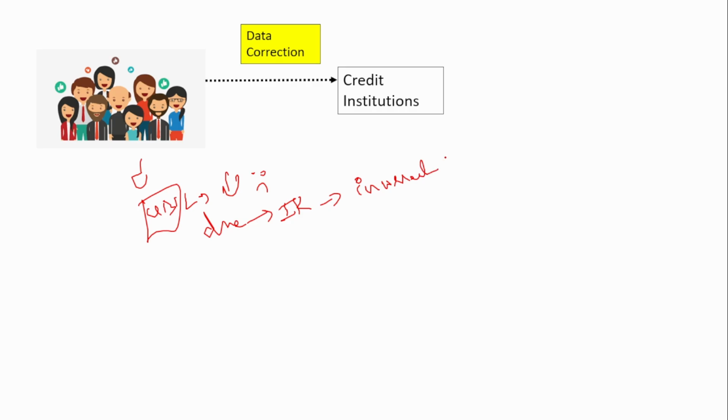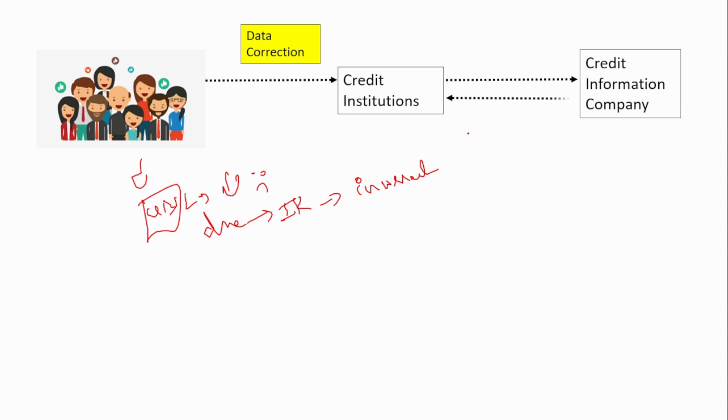So there is some incorrection and I have to make this correction. So he goes and visits the credit institution from where he has taken the loan and provides a form for data correction. Now this data correction will be forwarded to the credit information company. But for some reason, if the credit information company rejects it, maybe he thinks that this data correction is not valid and he is rejecting for any reason, and he forwards it to the credit institution, then the credit institution should not stop it here.